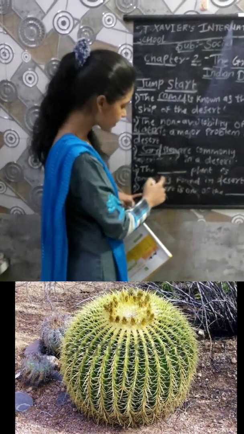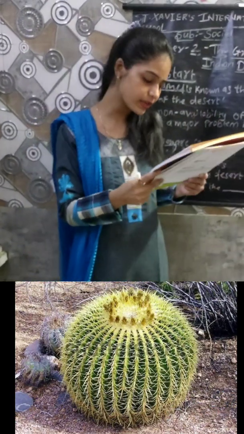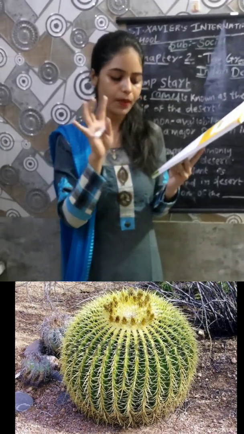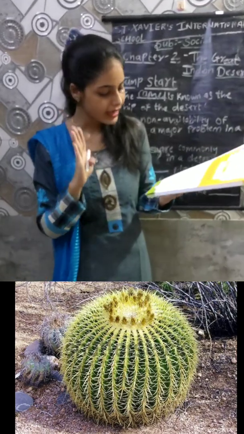The dash plant is commonly found in the desert. Four options are given: rose, neem, cactus and lotus.